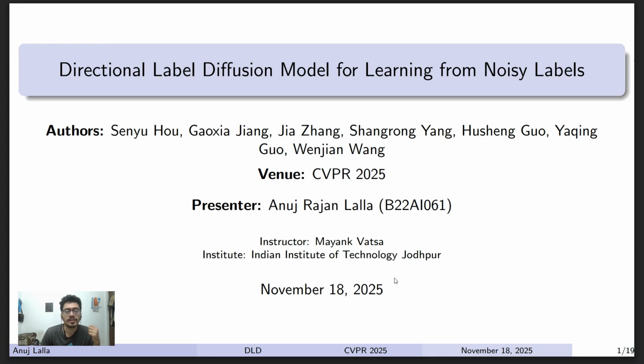Myself, Anuj, and I will be presenting directional label diffusion model for learning from noisy labels. The venue is CVPR 2025.